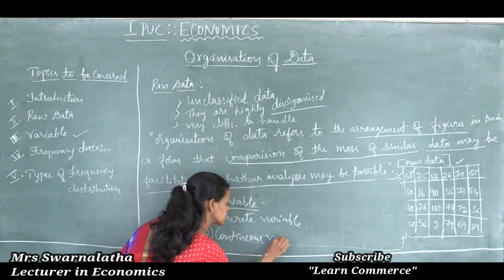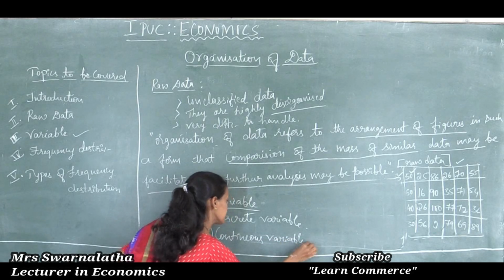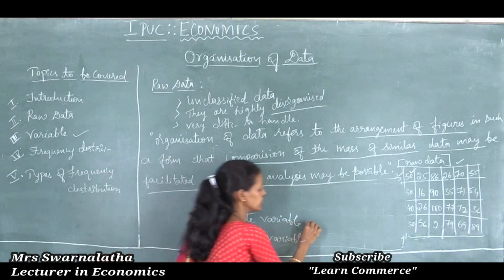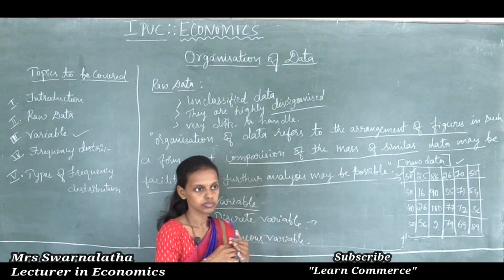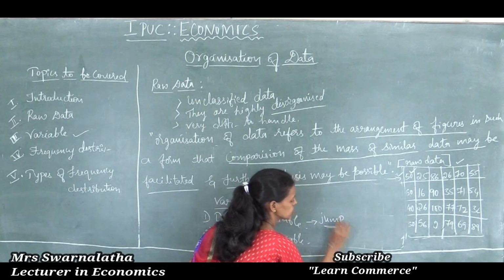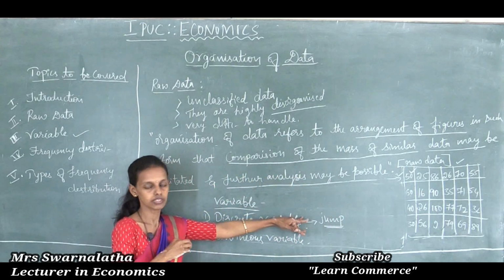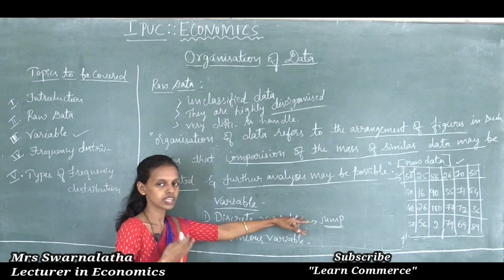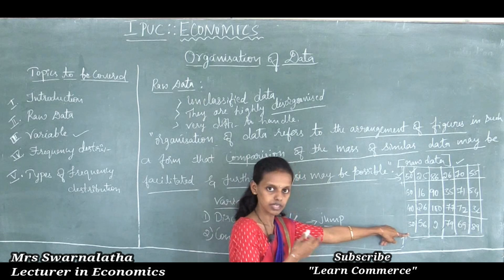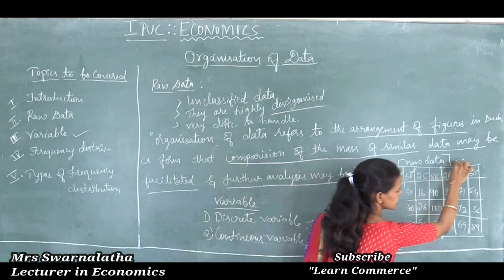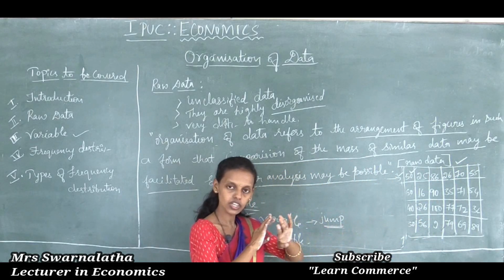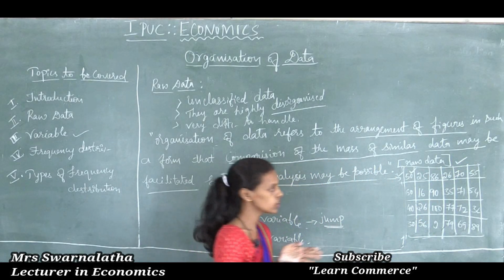Discrete variables are nothing but values which jump from one value to another value. How the values jump, for example, as I wrote here in the previous raw data, unclassified data. Here you can see the data are not in proper order, either descending or ascending.